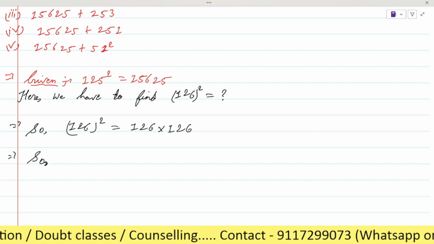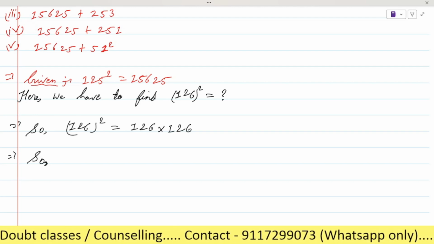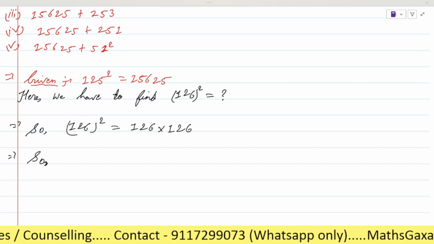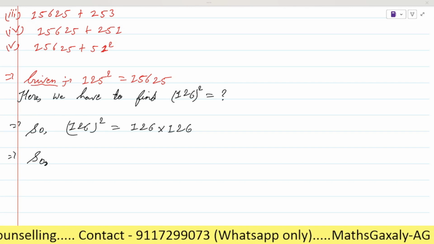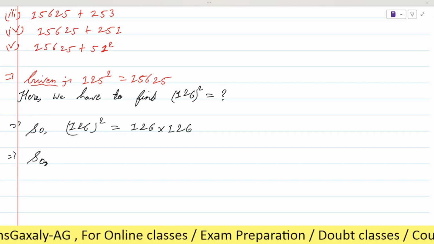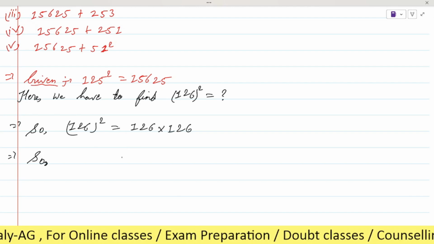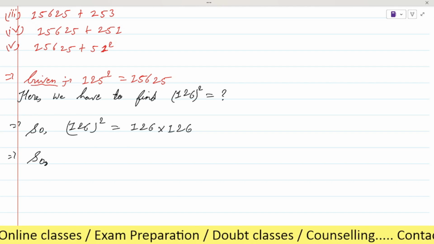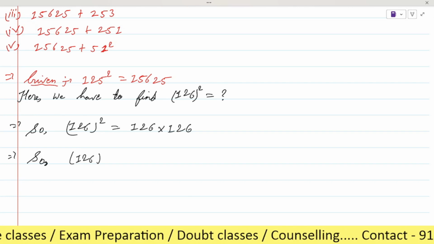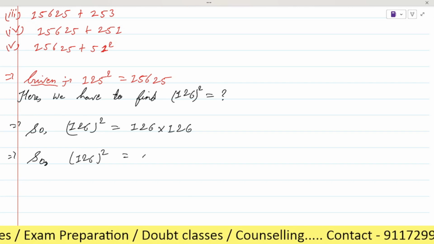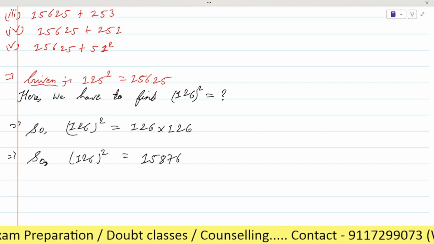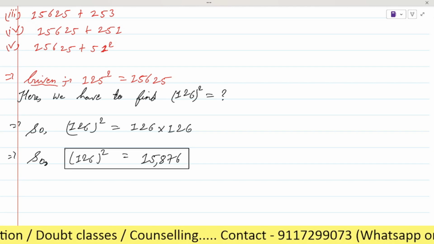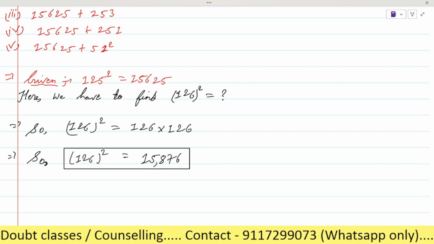Five, two, and then six, two, one. So what is your answer? 15876. Very good. So here we will write that 126 square is equal to 15876, right? And we have to keep it inside a box because it is important, right?